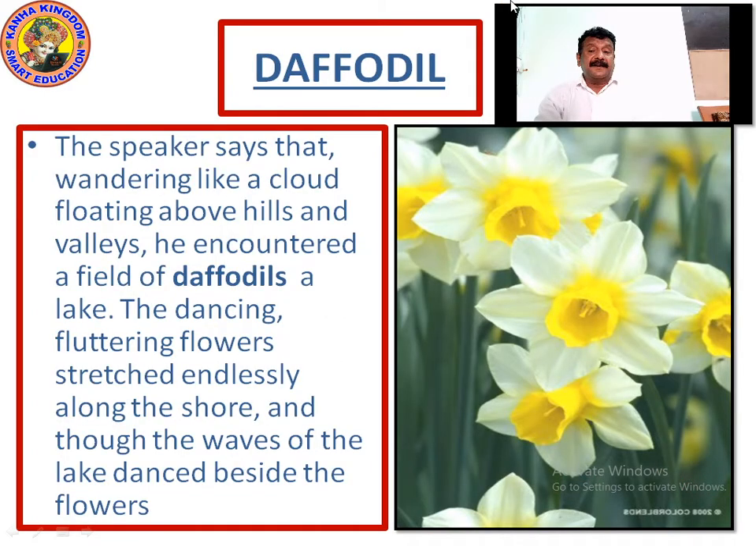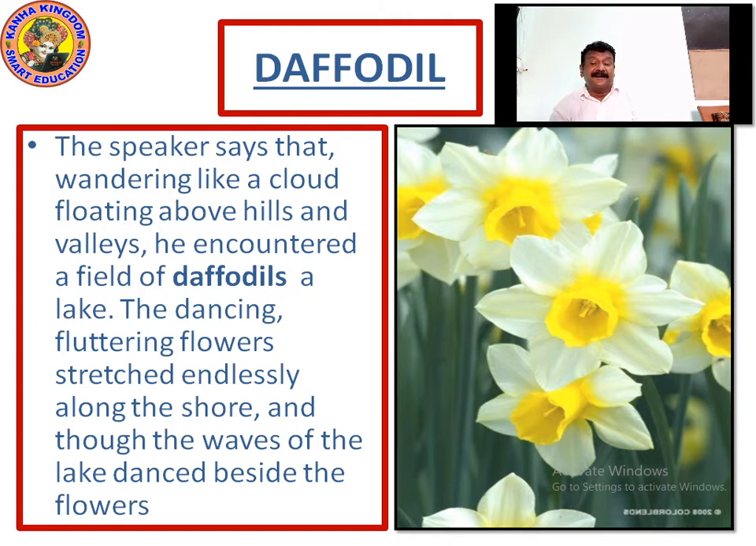Let's look at daffodils. The speaker says that wandering like a cloud, floating above the hills and the valleys, he encountered a field of daffodils, a lake. The dancing, fluttering flowers stretched endlessly along the shore, and the waves of the lake danced beside the flowers. So it's describing the daffodils. It's describing as a poem.